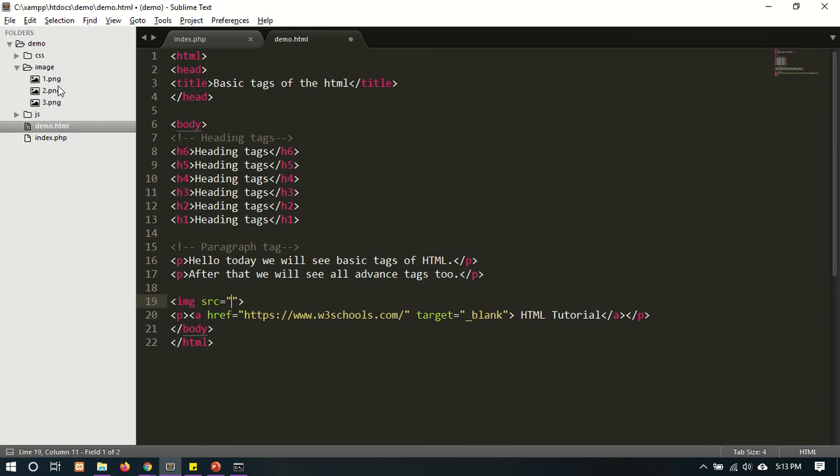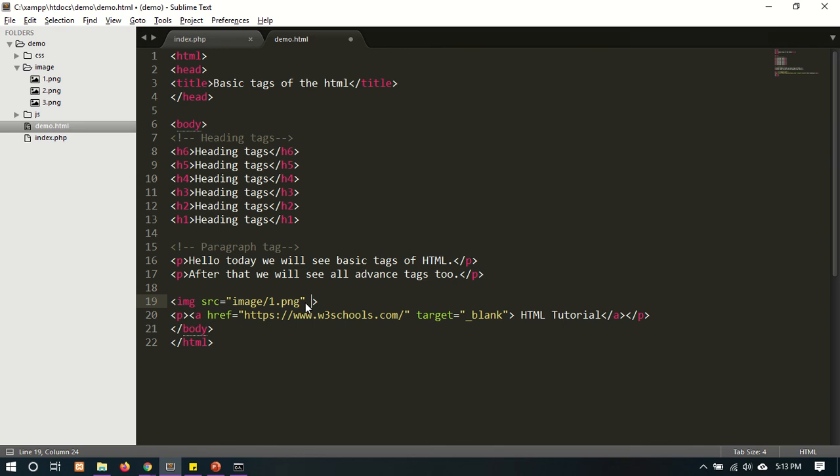In that folder there are three images, one, two, and three. So I'm going to use this image: image slash, in the image folder there is one.png. This is the first property, src. In src we give the path of our image.